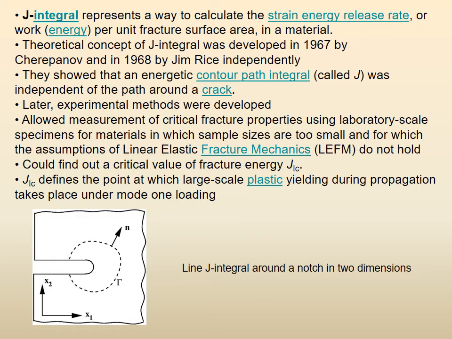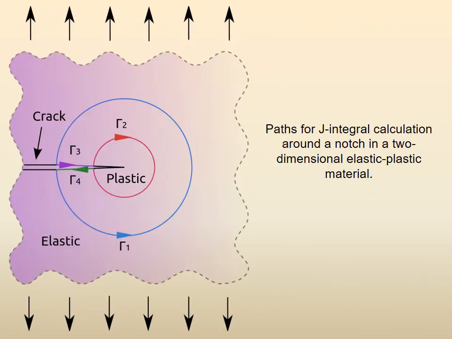So in this page we are just recapping what we already introduced in the previous page. Here I am showing you again that you are taking the integral, right? Whatever path you see, you take path 1, you take path 2, you take a path like this, you go there and you come back. Whichever way, it is path independent. These are paths for J integral calculation around a notch in a two-dimensional elastic plastic material.